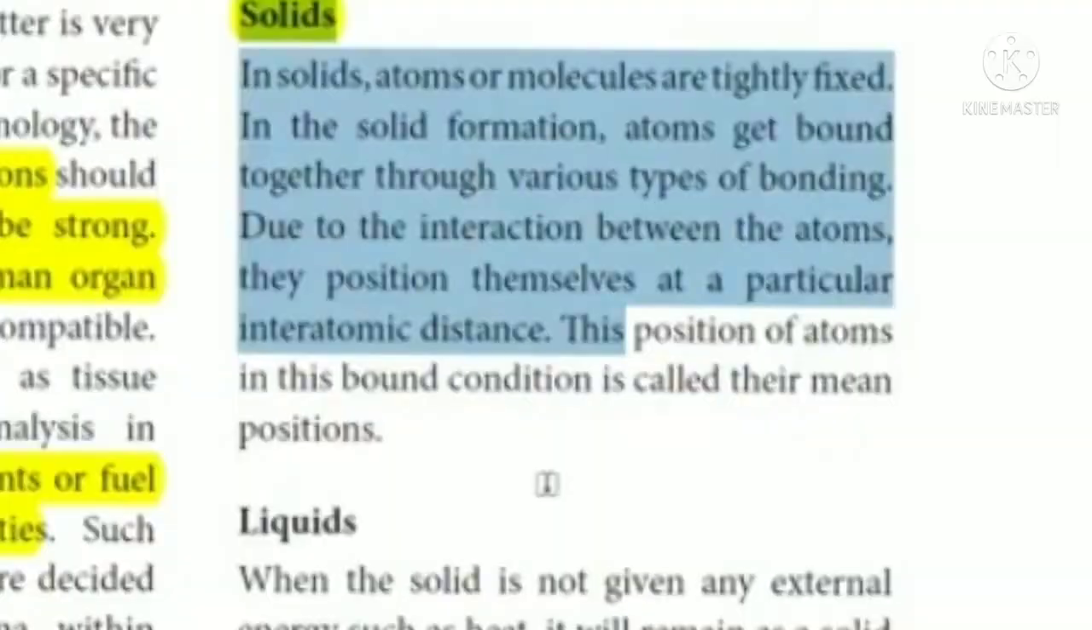So in solids, the atoms or molecules are tightly fixed. In the solid formation, atoms get bound together through various types of bonding. What are the bondings? Different types: ionic bonding, covalent bonding, etc. Due to the interaction between the atoms, they position themselves at a particular interatomic distance. This position of an atom in this bound condition is called its mean position.